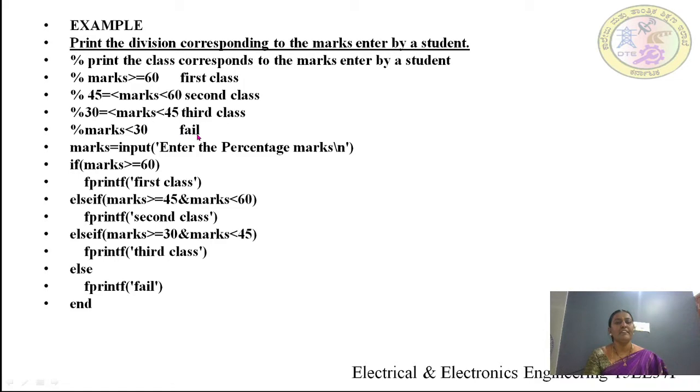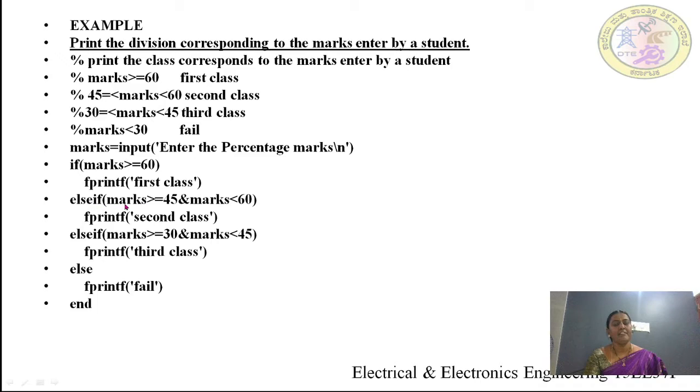For this, first we have to input the marks in percentage. So marks is equal to input, enter the percentage marks slash n. Here slash n helps to go to the next line. Next, if marks is greater than or equal to 60, the program will print first class.